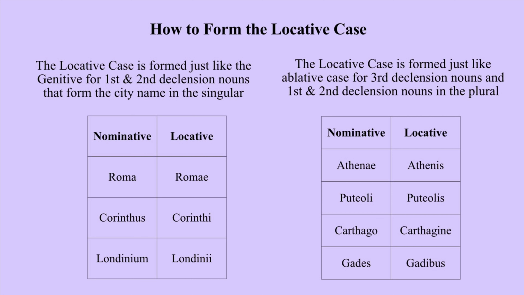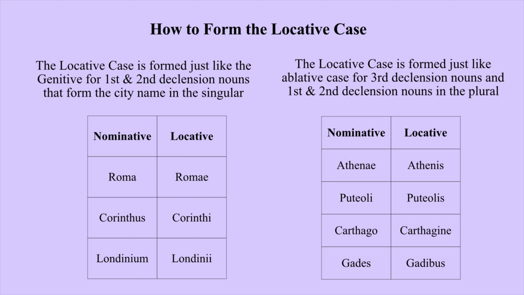Now, let's look at our other possibilities. This is for third declension nouns, whether they're singular or plural, and for first and second declension nouns that are plural. Many city names are always plural, like Athenae, Athens, which is even plural in English.